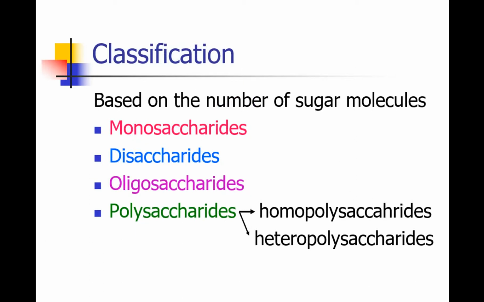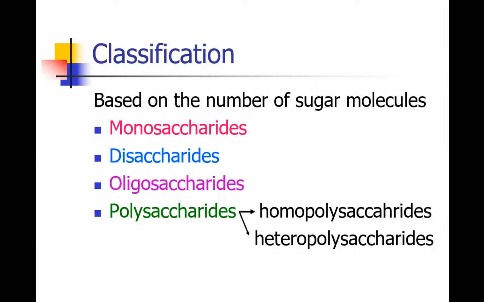Now, coming to the classification: based on the number of sugar molecules, carbohydrates are classified into monosaccharides, disaccharides, oligosaccharides and polysaccharides. Monosaccharides are the carbohydrates having only one sugar molecule in their structure. Disaccharides have two sugar molecules in their structure.